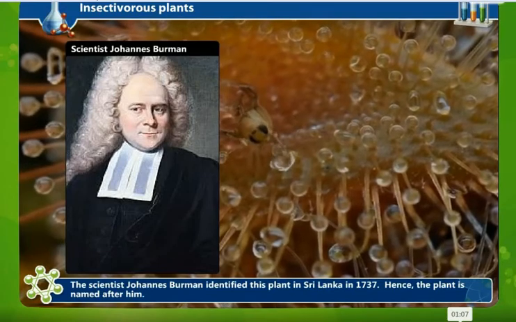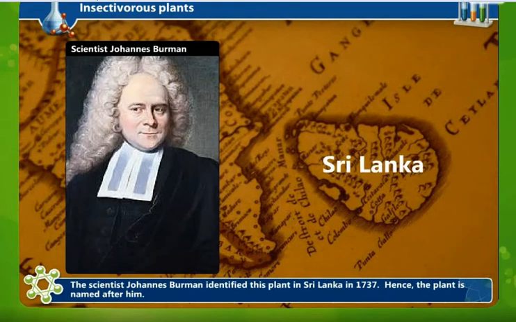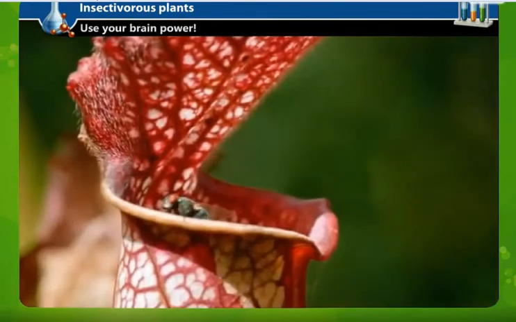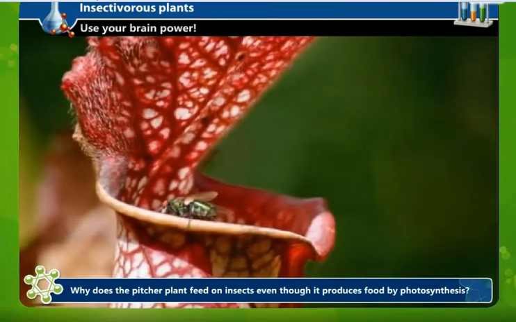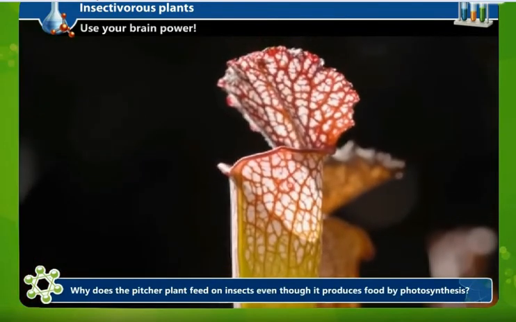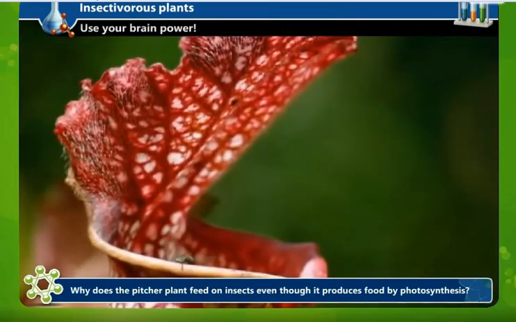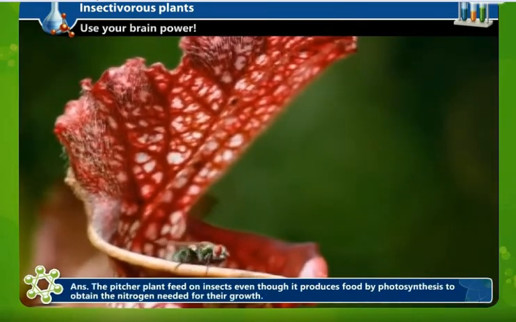Now a question arises: the pitcher plant feeds on insects even though it produces food by photosynthesis. Why does this happen? You can see the pitcher plant feeding on the insect. In spite of being photosynthetic, it depends upon insects.